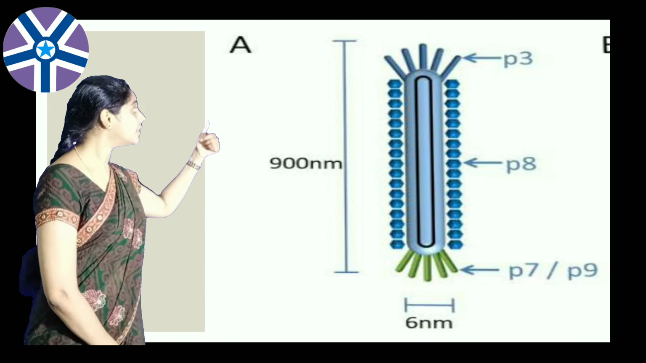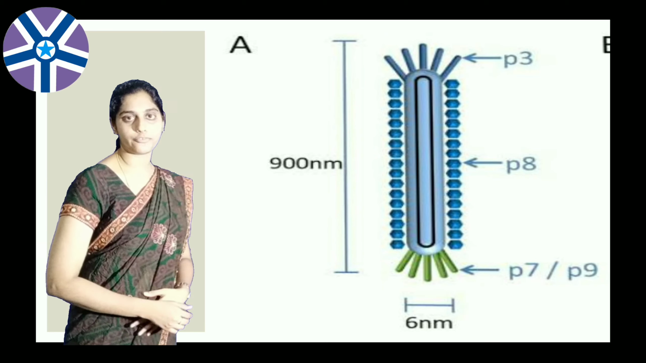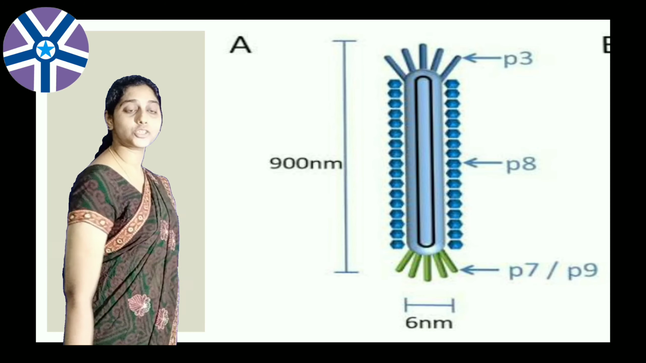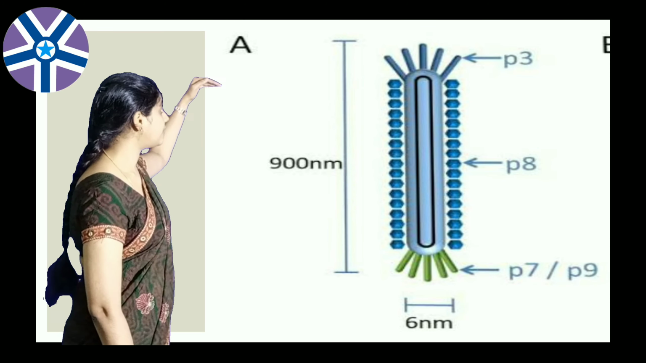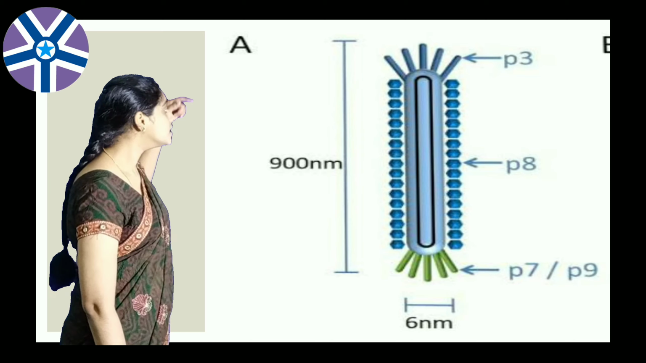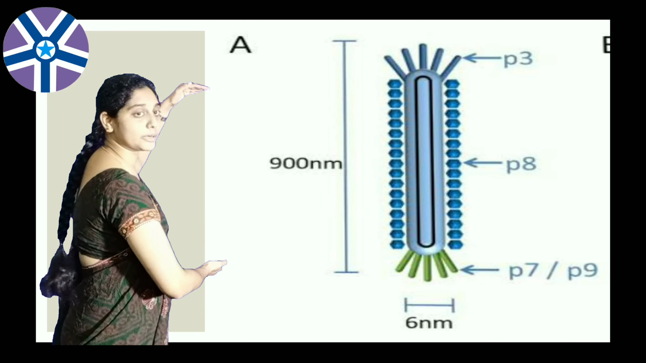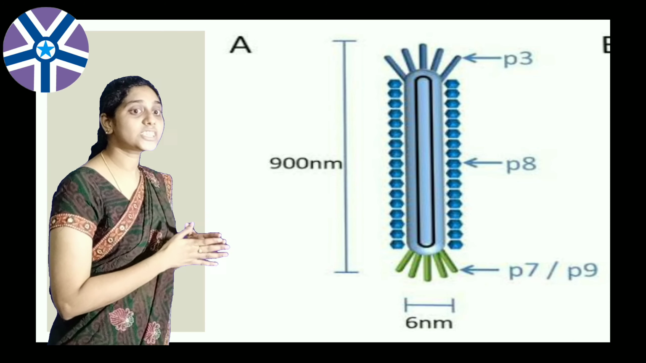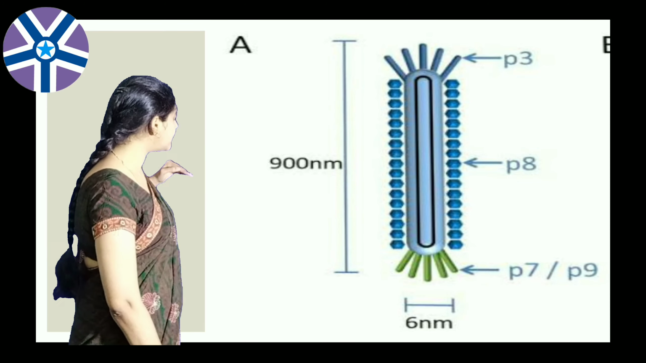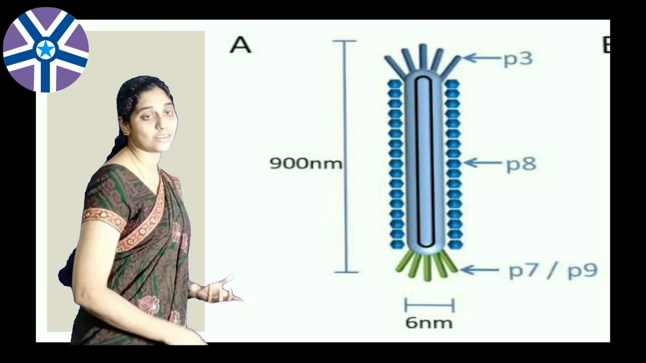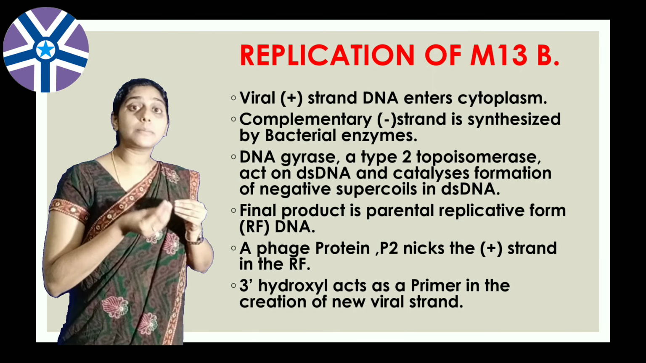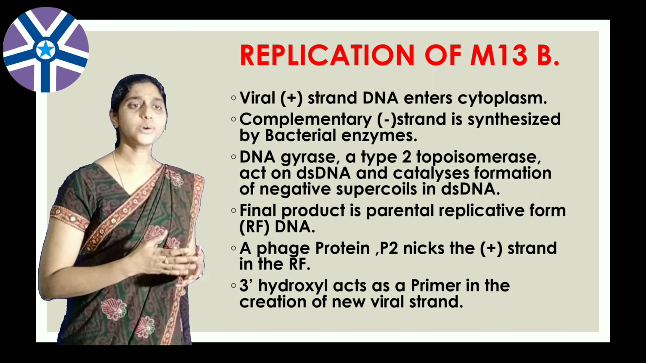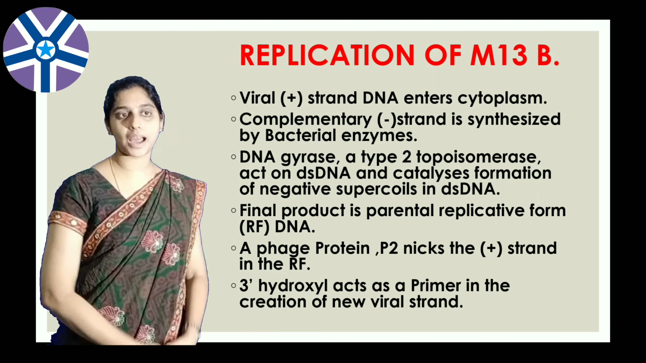Here we can observe the diagram of M13 bacteriophage. So it is a filamentous rod-shaped structure. You can see at the top there are filaments, 5 filaments, which we have given the symbol P3. So it is a filamentous rod-shaped bacteriophage which has a length of 900 nanometers and a width of 6 nanometers. It consists of some flagella-like filamentous structures.